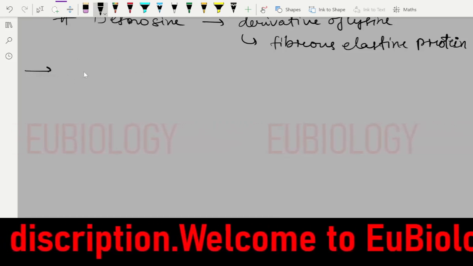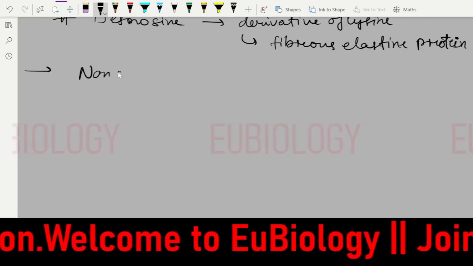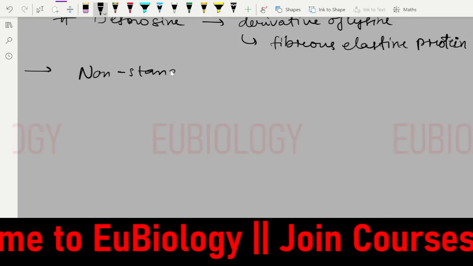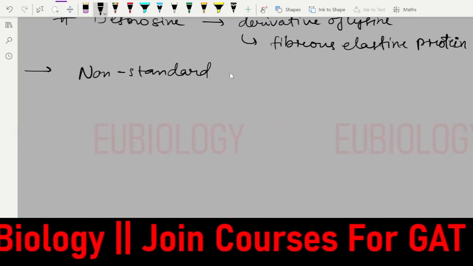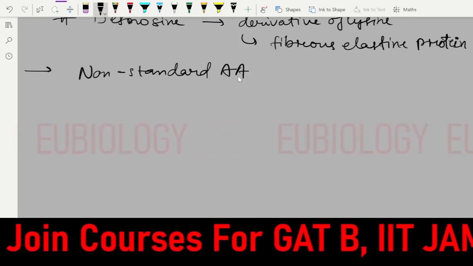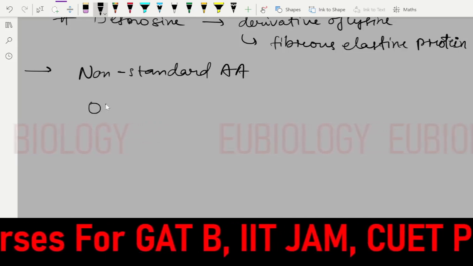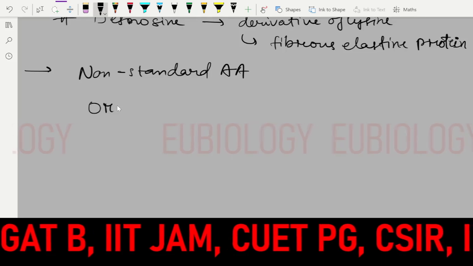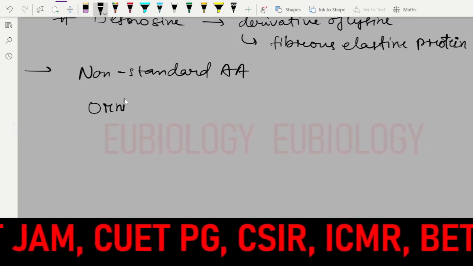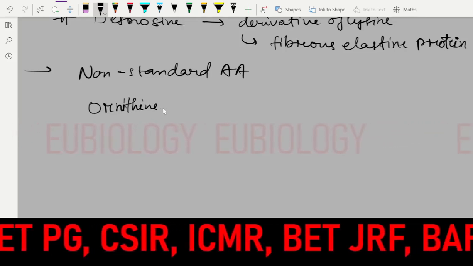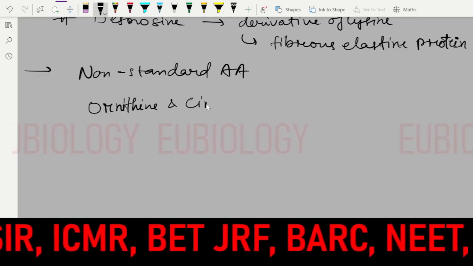Now we'll see the non-standard amino acids. There are so many non-standard amino acids, but the most important ones I want to tell you are ornithine and citrulline.